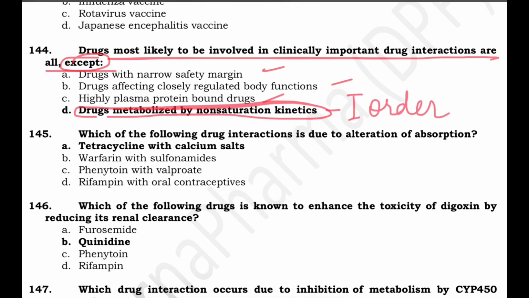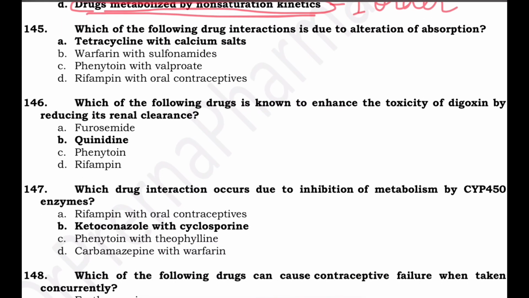Drugs which are bound by plasma protein also have a very high range of displacement interactions. Drugs which regulate body function closely also significantly have interactions, with narrow safety margin like digoxin, lithium. Small changes can result in toxicity. Drugs metabolized by non-saturation kinetics are the exception here.